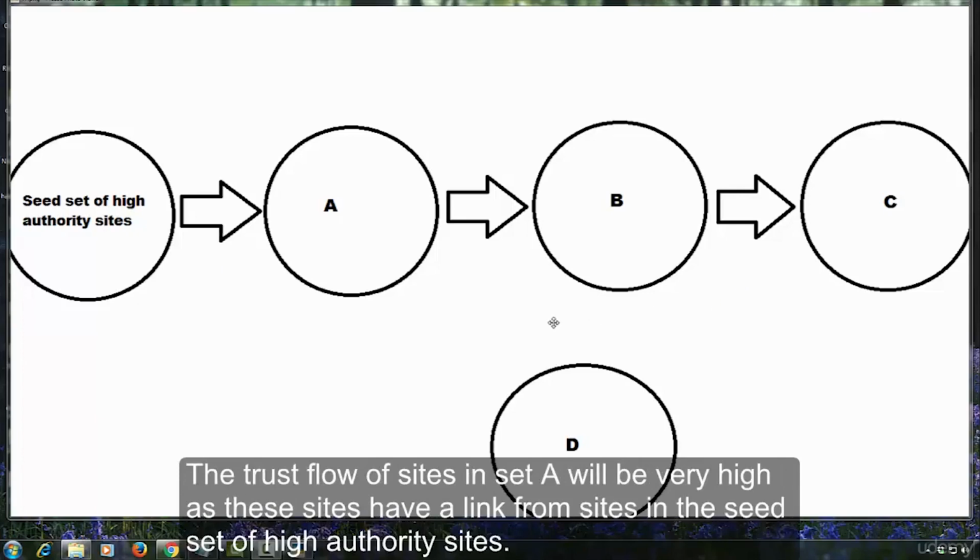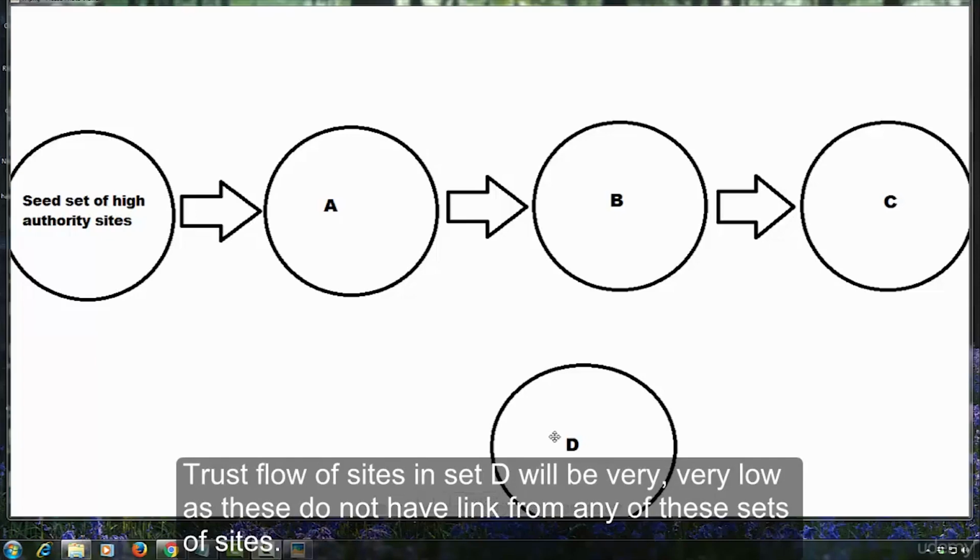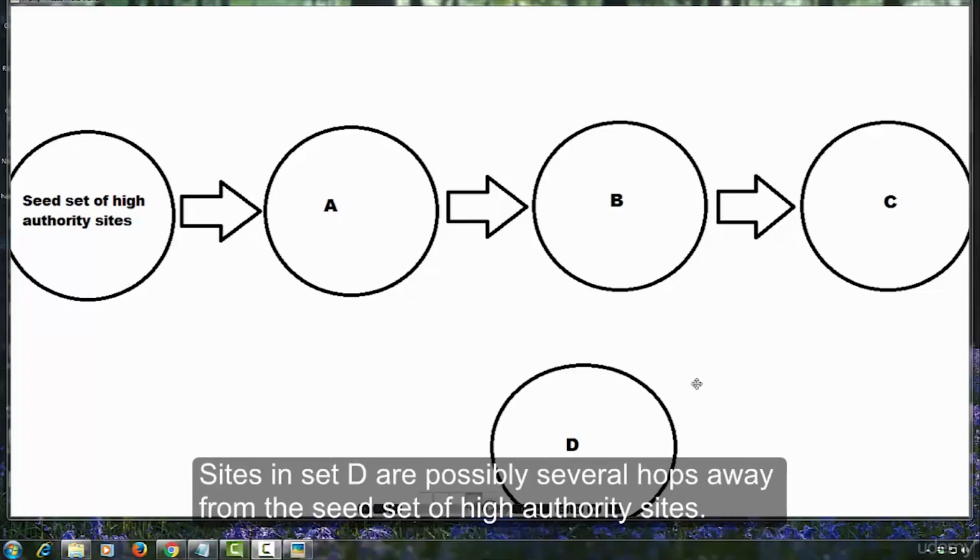The trust flow of sites in set A will be very high as these sites have a link from sites in the seed set of high authority sites. Trust flow of sites in set B will be lower than the trust flow of sites in set A. Trust flow of sites in set C will be lower than the trust flow of sites in set B. Trust flow of sites in set D will be very, very low as these sites do not have a link from any of these sets of sites. Sites in set D are possibly several hops away from the seed set of high authority sites.